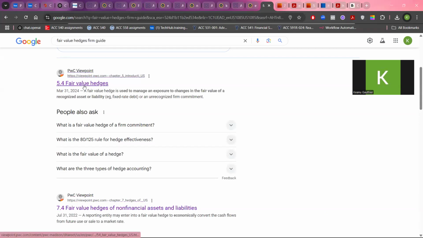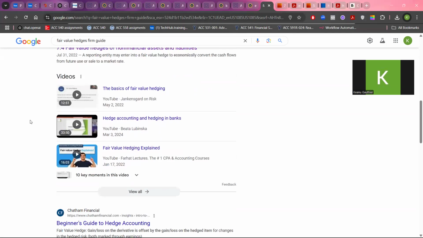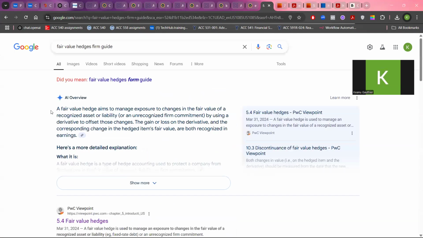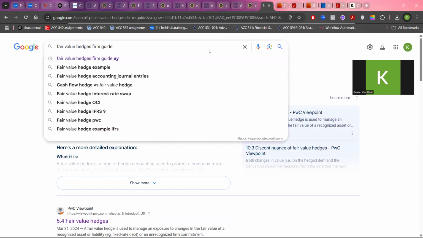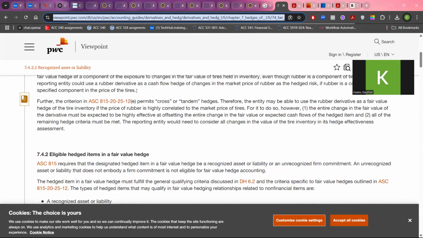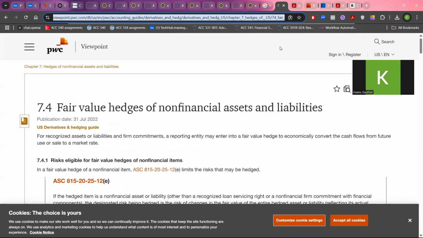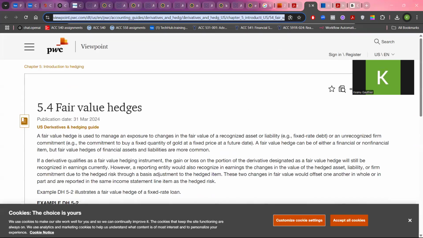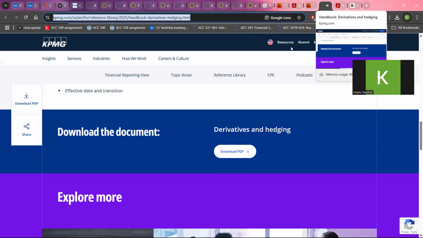I've put these firm guides in the description in the solution example, just so that you can see how it is. But this is the Deloitte example, KPMG example. And yep, since I didn't find the EY, that's why I put EY after this. And this is what you're going to find, 7.4, fair value hedges. This is the EY version. This one is another PwC fair value hedges firm guide.